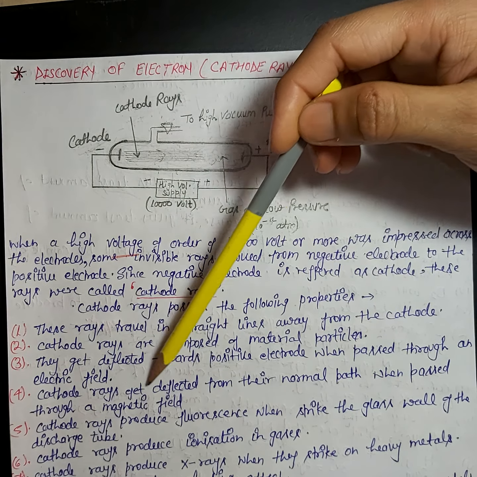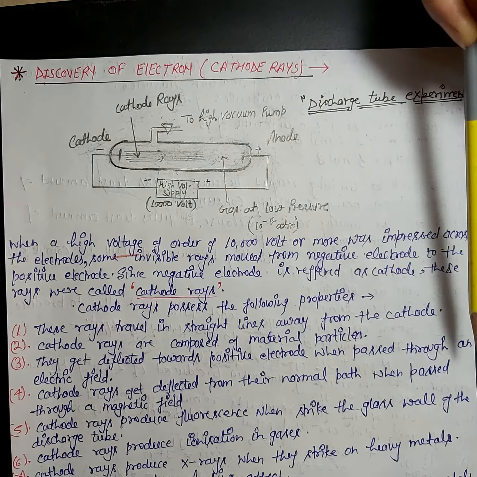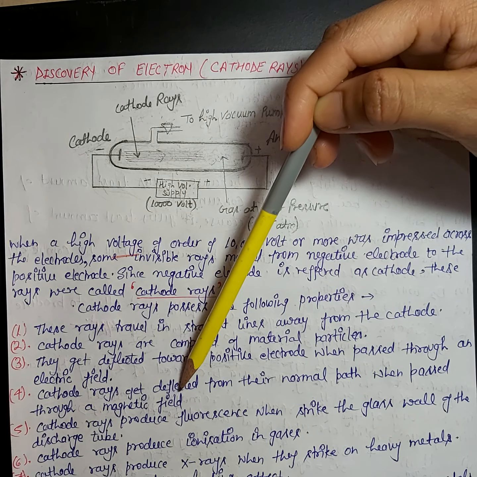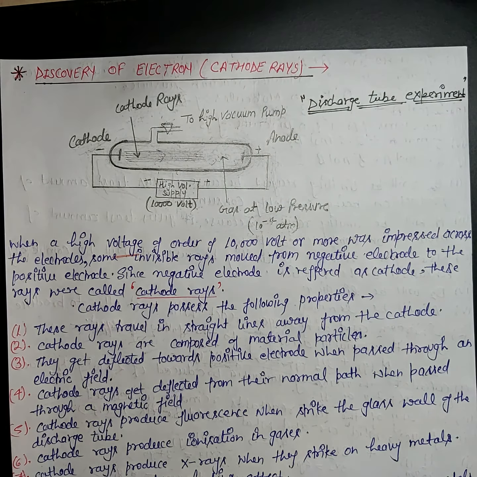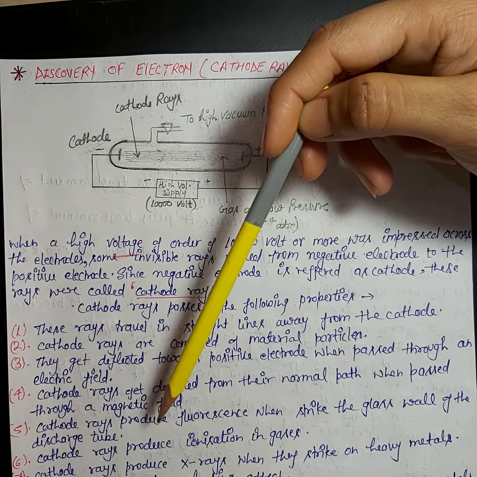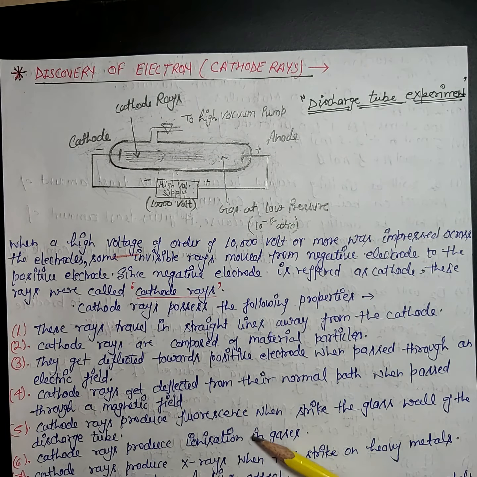Next, cathode rays get deflected from their normal path when passed through a magnetic field. This property shows that cathode rays consist of charged particles, because they show deflection in a magnetic field. Next, cathode rays produce fluorescence when they strike the glass wall of the discharge tube. Yes, because when the electrons present in the cathode rays strike the gaseous atoms, they excite the orbital electrons of the gases, and these excited electrons release energy as light.